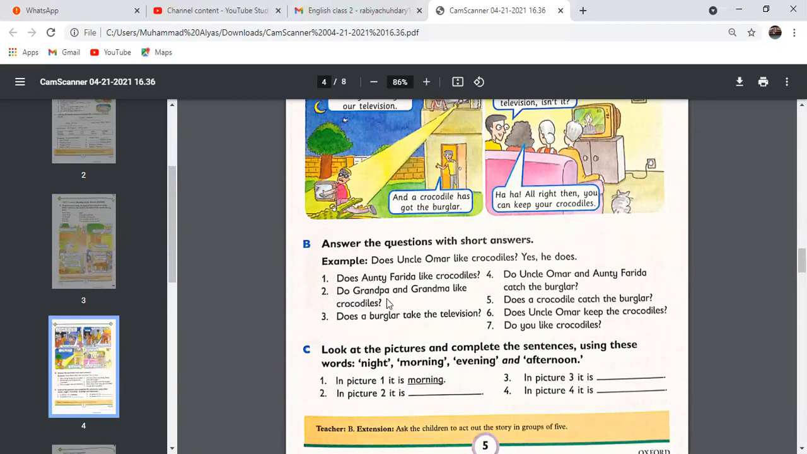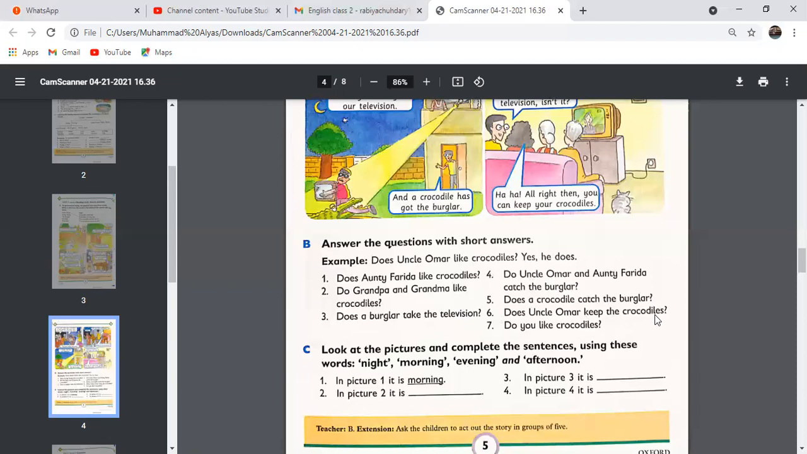Number 2, do grandpa and grandma like crocodiles? The answer is no, they don't. Number 3, does a burglar take the television? The answer number 3 is yes, he does. Number 4, do Uncle Umar and Auntie Frida catch the burglar? No, they don't. Number 5, does a crocodile catch the burglar? Yes, it does.